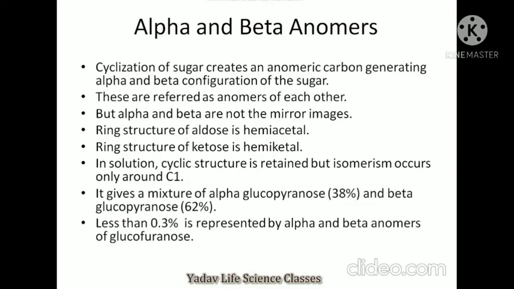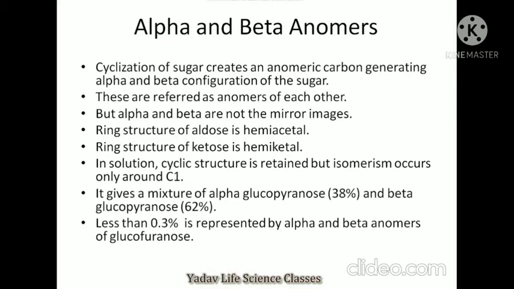Alpha and beta anomers. Cyclization of sugar creates an anomeric carbon, generating alpha and beta configurations of the sugar. These are referred to as anomers of each other, but alpha and beta are not mirror images. Ring structure of aldose is hemiacetal and ring structure of ketose is hemiketal.